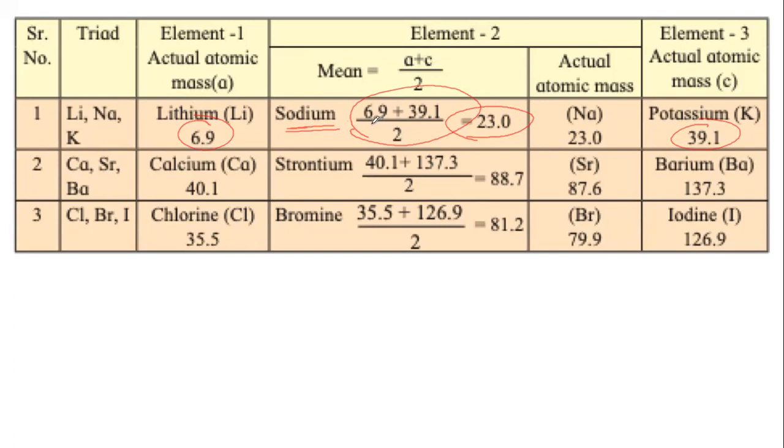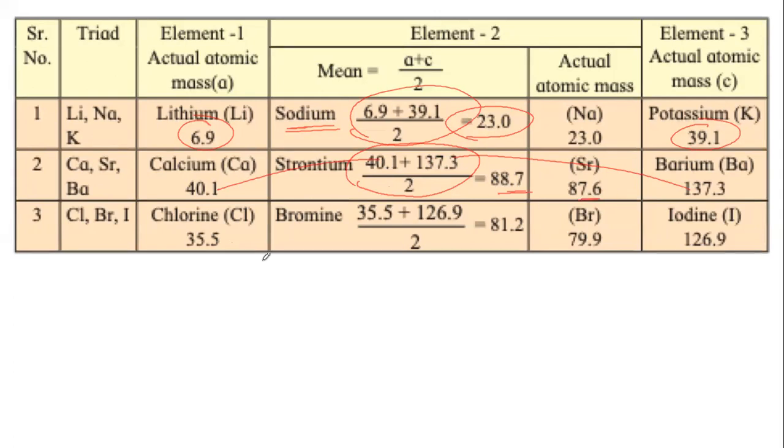Same happened when he looked at the case of calcium, strontium, and barium. Right now, we are not bothered how he found out 40.1, 87.6, and 137.3. That was just hard work, science, and maths. But the observation here is that the atomic mass of strontium is actually the average of the atomic masses of calcium and barium. Not exactly, but almost.